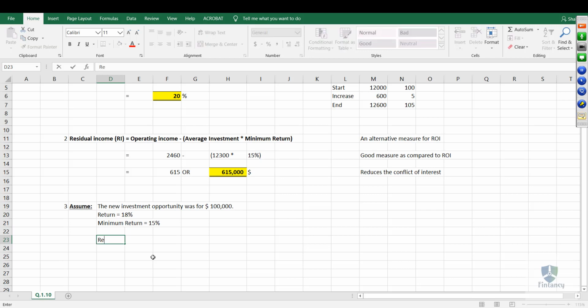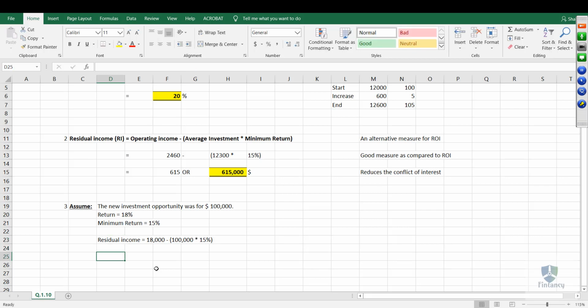The residual income of this investment, only if I am calculating: the operating income will come to 100,000 times 18%. That is the operating income, right? Which will become 18,000, minus your investment, which is 100,000, and your minimum return is 15%.